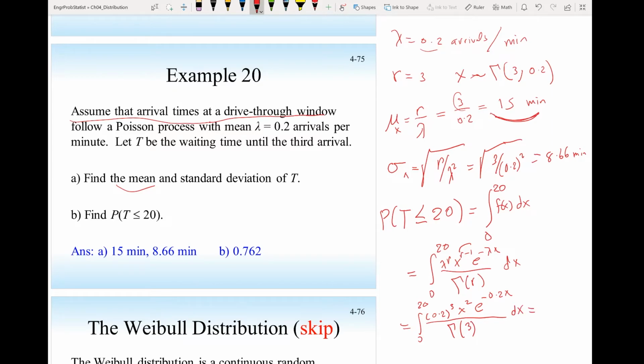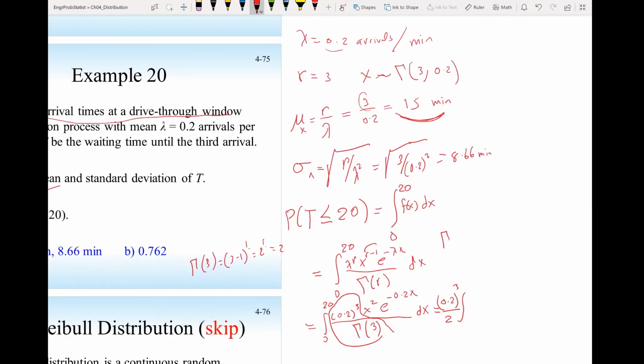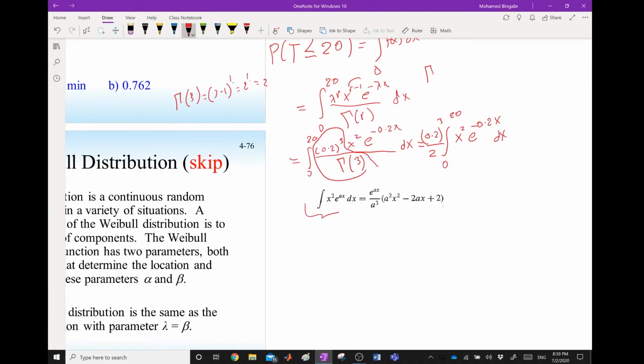I will take the constant out, so that will be 0.2 to the power of 3 divided by gamma 3. Gamma 3 is 3 minus 1 factorial, so that's 2 factorial, that is 2. So I have here 2, times the integral from 0 to 20 of x squared e to the minus 0.2x dx. And now you can use the following integral to integrate this quantity, where a here is minus 0.2. So this will be 0.2 to the power of 3 divided by 2.